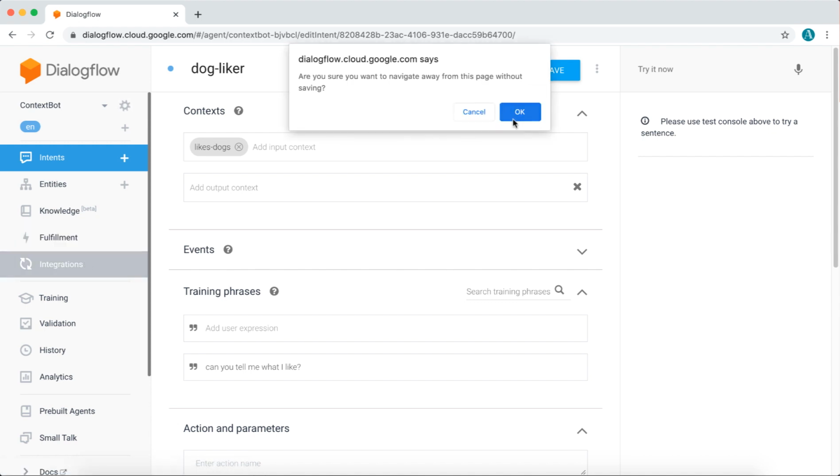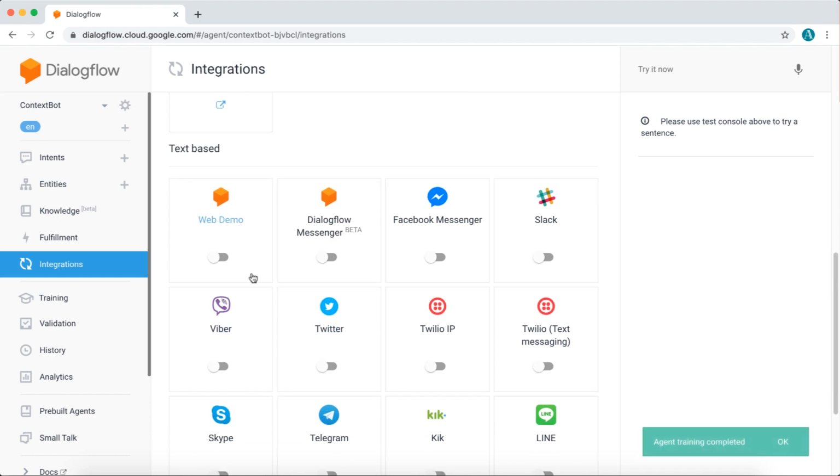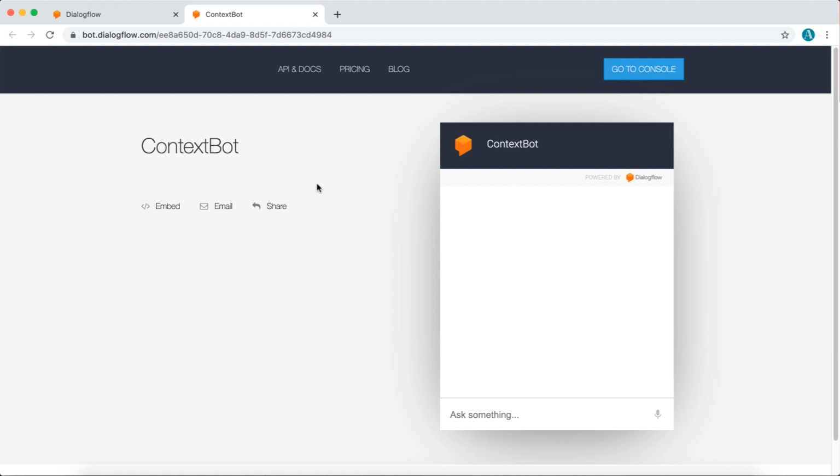So after saving, we click on Integrations, scroll down to Web Demo, and then click the link that pops up. It will take us to our bot. Now we can say our phrase, I like dogs. After the bot responds, we can say, can you tell me what I like? And the bot will respond correctly.